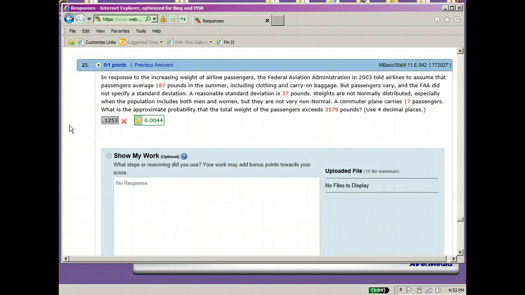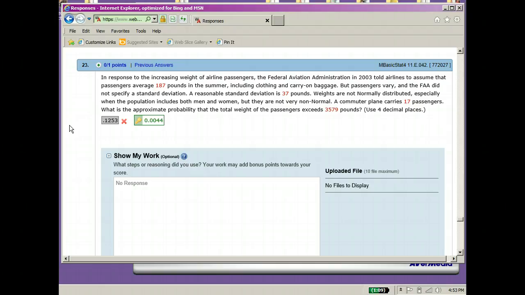Weights are not normally distributed, especially when the population includes both men and women because they vary from each other. But they are not very non-normal, so we might be able to use a sampling distribution of the averages. A commuter plane carries 17 passengers. What is the approximate probability that the total weight of the passengers exceeds 3,579 pounds?